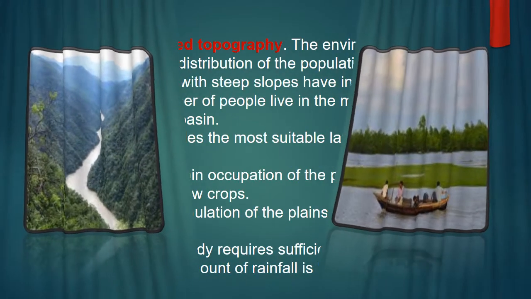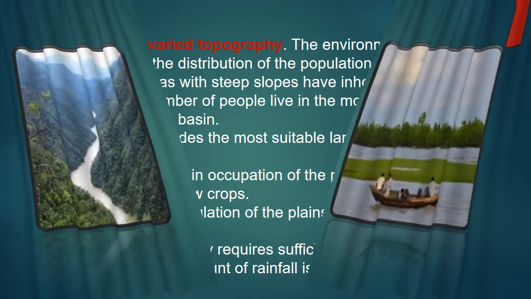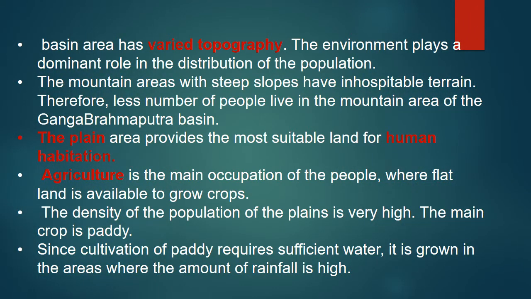Okay. Next we are going to see the climate. This area has varied topography, so different kinds of climate and topography. This environment influences the distribution of population. That means according to the environment there, for the best environment, more people will be there. Then mountain areas with steep slopes have inhospitable terrain. So in mountain areas only a small number of people live, but in the plain area more people live, as it is suitable for human habitation.